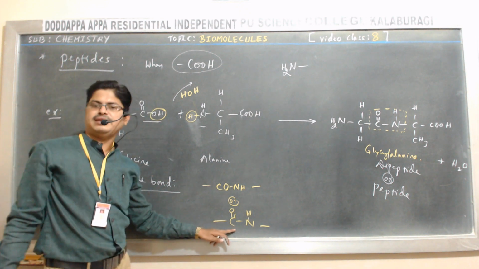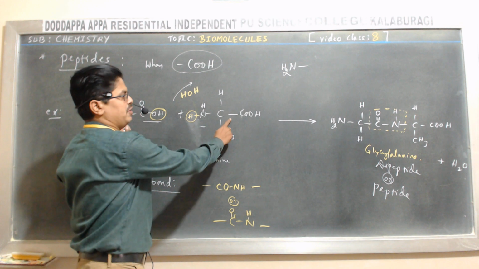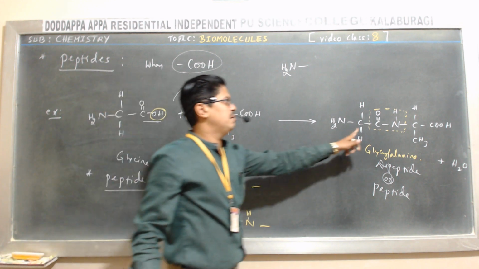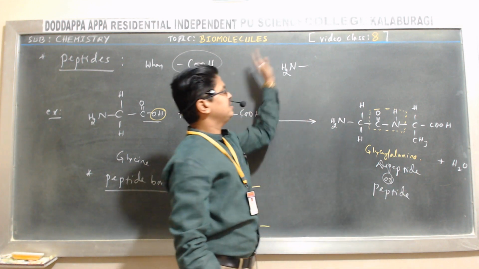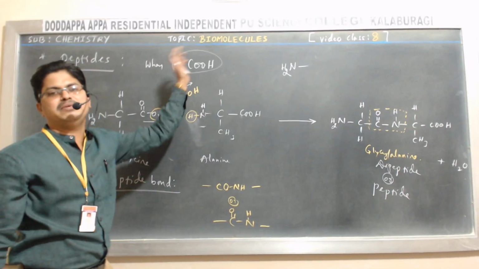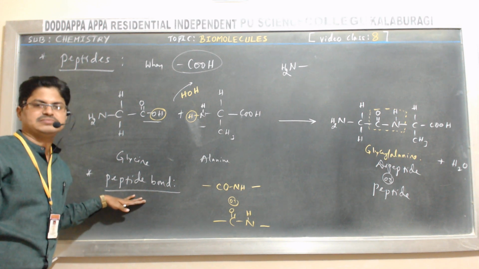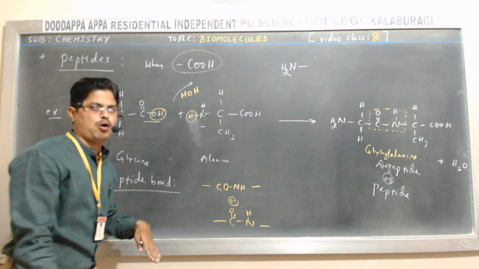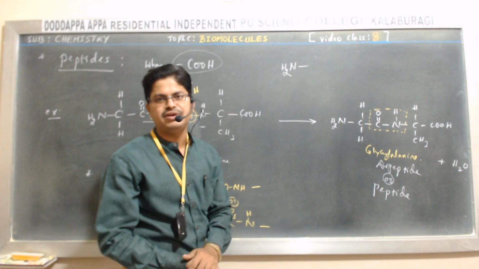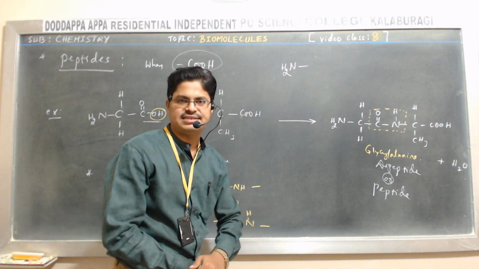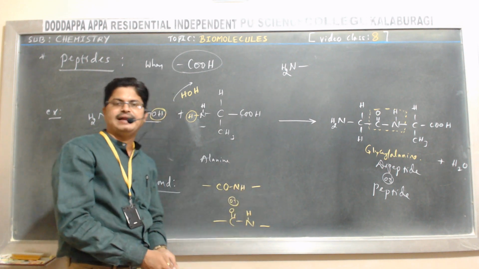The CONH bond or the amide bond formed between two amino acids by eliminating the water molecule is called a peptide bond. Otherwise, simply we can say the bond formed between two alpha amino acids by eliminating a water molecule is called a peptide bond.